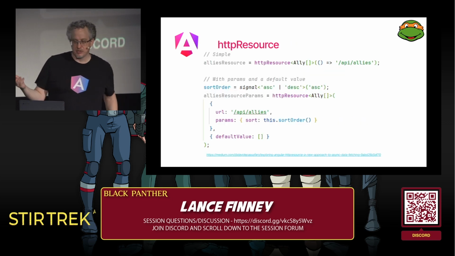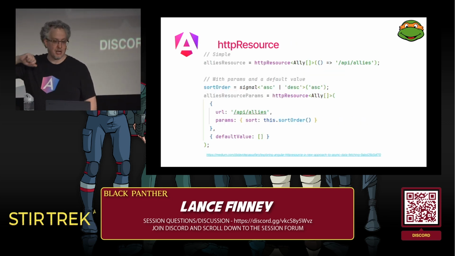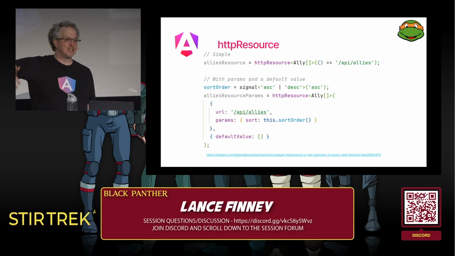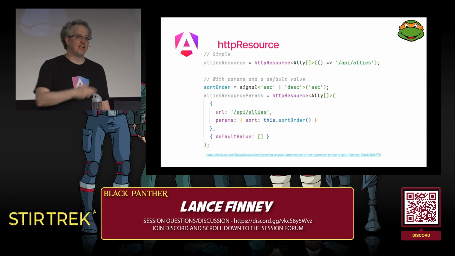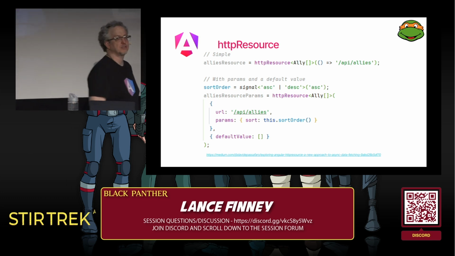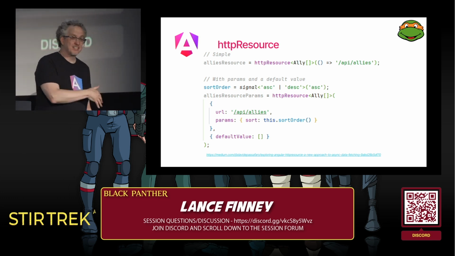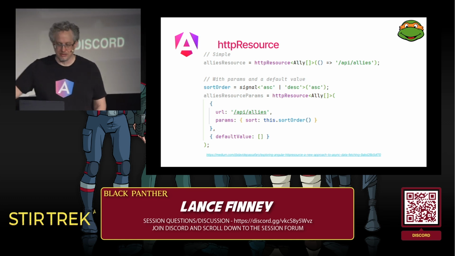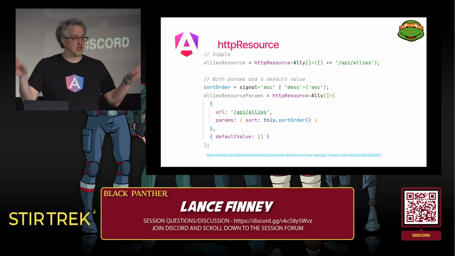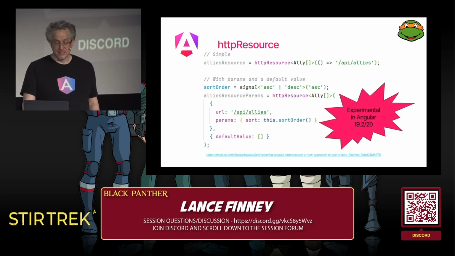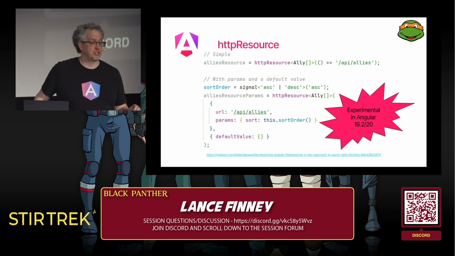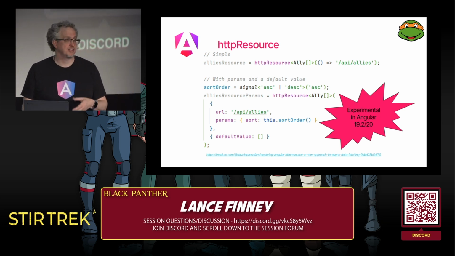Additionally, there's another type of resource called HTTP resource, which is built on top of it. You can just pass in the URL in a callback, and then you have access to all of those signals. That's the simplest version of it. There are other versions where you can pass in params and a default value and a bunch of other things. But with the simplest version, you just pass in a string and then you get all of that signal goodness at the end. This is brand new, 19.2. It's experimental now and it'll still be experimental in 20.